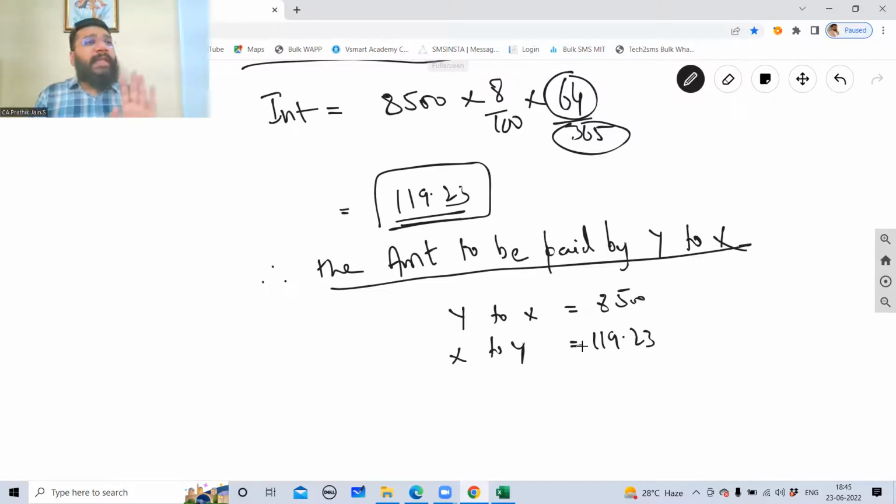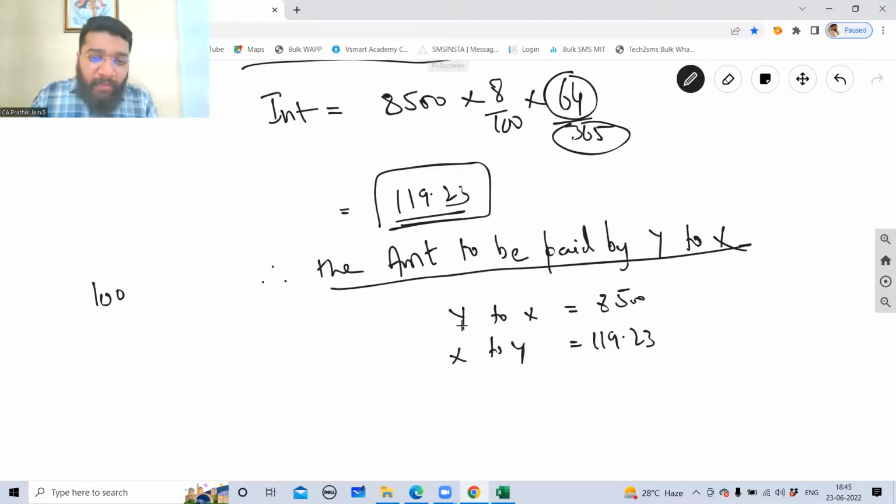So Y has to pay to X 8,500. So Y is paying to X 8,500 and receiving 119.23. So we are receiving from X 119.23. So instead of having two separate transactions, can we do a net off? For example, you have to pay me 100 rupees. I have to pay you 20 rupees. So one option is that I take 100 from you and I give you 20. Another option, what you do is the 100 what you're supposed to pay me, in that you minus the 20 what I have to pay you. You minus and give the balance to me.